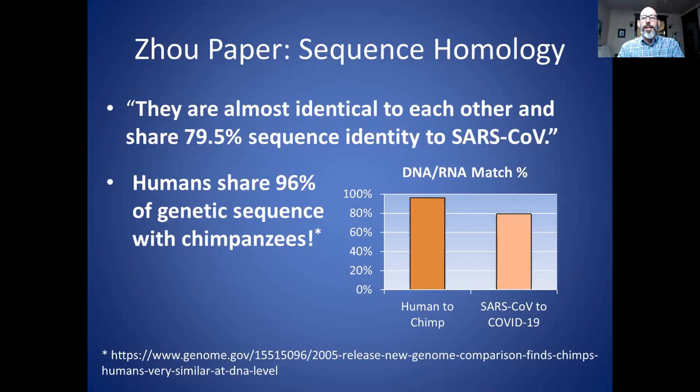Now, 80% may sound like a lot, but I did some digging and found that humans share 96% of their genetic sequence with chimpanzees, so 16% more. So if you were to say that 80% sequence identity means that it's a coronavirus, well, you'd be saying that if you had a DNA sample from me and compared it to chimpanzee sequences, you would say that I was a chimpanzee, which clearly I am not.